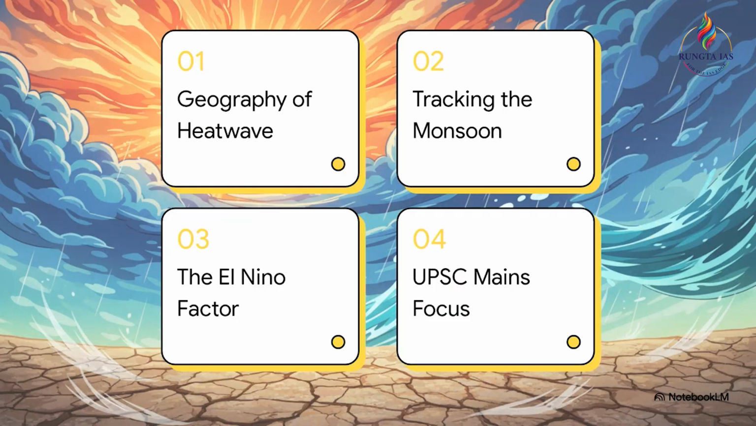Here is our roadmap for today's session. First, we'll map out the geography of the heat wave. Second, we'll track the southwest monsoon. Then third, we'll unpack the El Niño factor. And finally, we'll wrap up by focusing on how to apply all of this for your UPSC mains and interview.